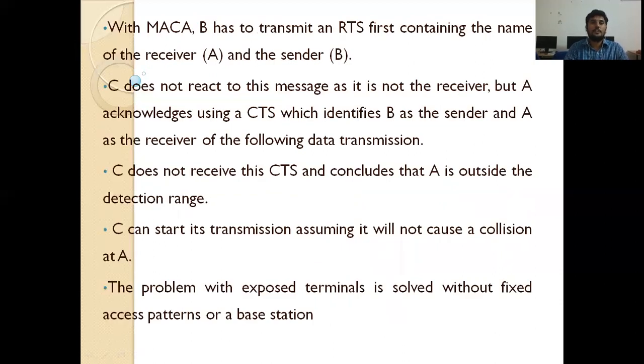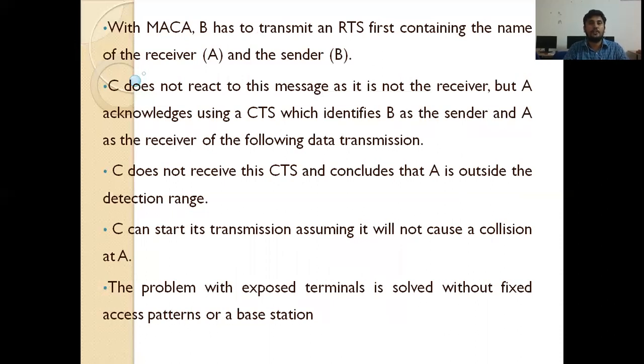So with MACA, B has to transmit an RTS first containing the name of the receiver and the sender. So here the receiver is A. C's receiver is D. So B's receiver is A, C's receiver is D. So here the receivers are different terminals. So at a time both C and B transmit the data.